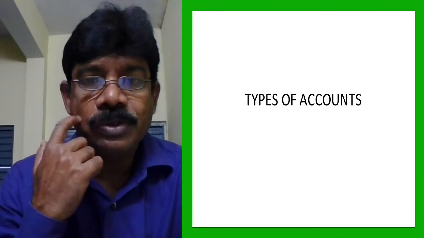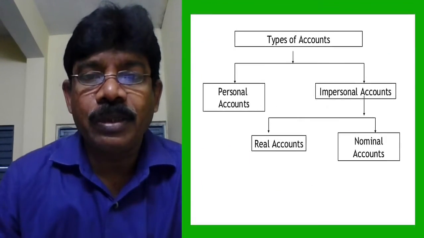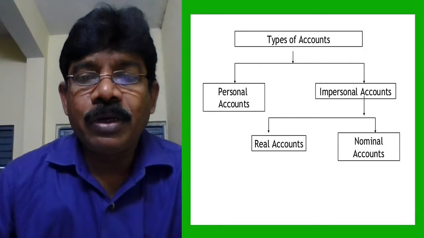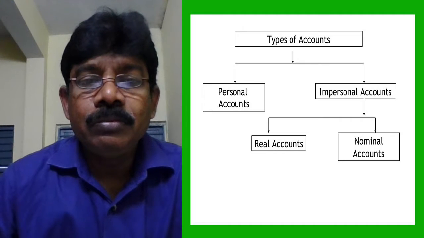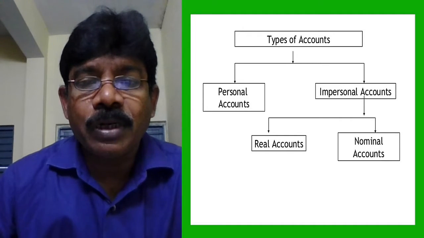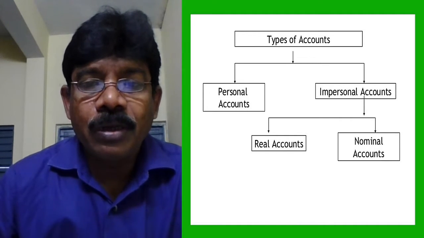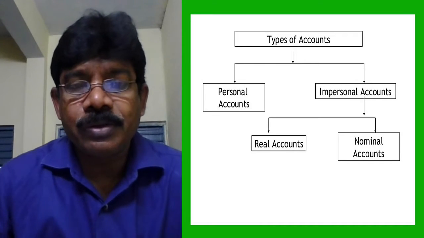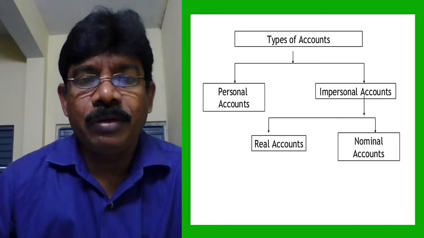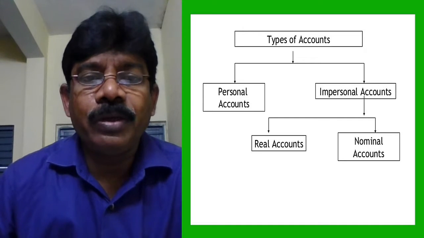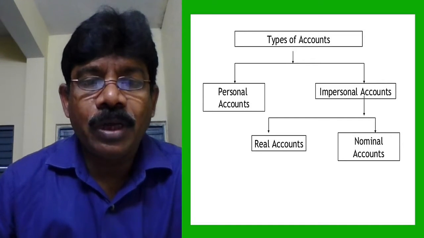Now, types of accounts. Three types of accounts are there: personal accounts, real accounts, and nominal accounts. Real accounts and nominal accounts are impersonal accounts. Personal accounts are very easy to understand. Your name and my name are the names of natural persons.